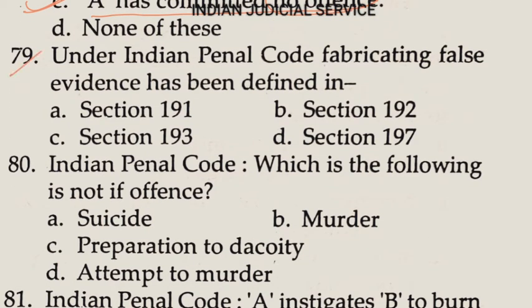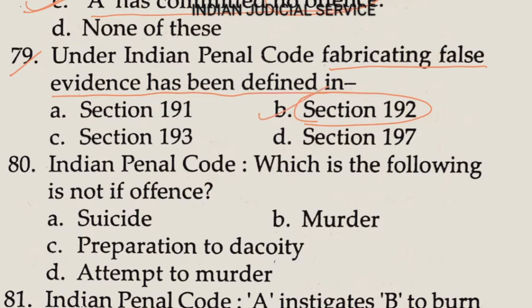Now question number 79. Under the Indian Penal Code, fabricating false evidence has been defined in which section? Fabricating false evidence has been defined in section 192. So the answer is option B.